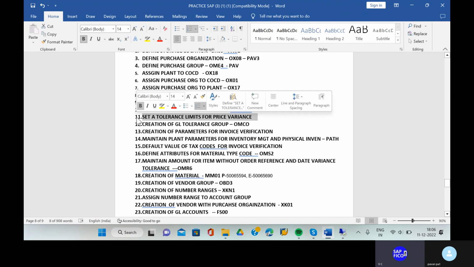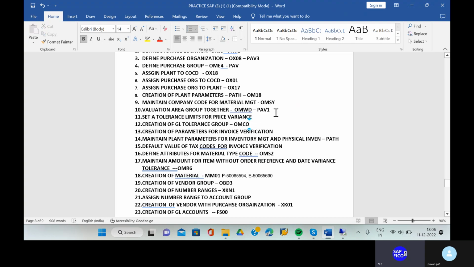And can you write down valuation area also? That is the PAV1. Under this thing, you can just write down valuation area grouping together, valuation area is also PAV1. Okay, write down valuation area also PAV1. This is valuation grouping code, comma, PAV1 is for the valuation area. Put it in brackets.